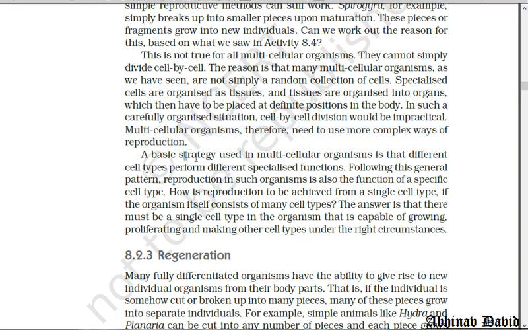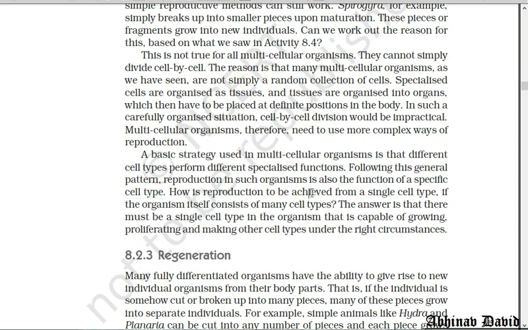So let us see a basic strategy used in multicellular organisms: different cell types perform different functions. In our body, gametes are produced in the reproductive organs only. Male gametes are called sperm, female gametes are called egg, and then fertilization takes place and a zygote is formed, and from that single cell called the zygote, the complete organism is made. So following this general pattern, reproduction in such organisms is the function of a specific cell type, that is gametes.